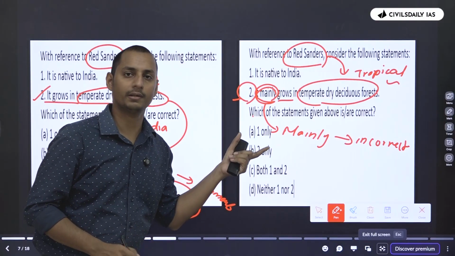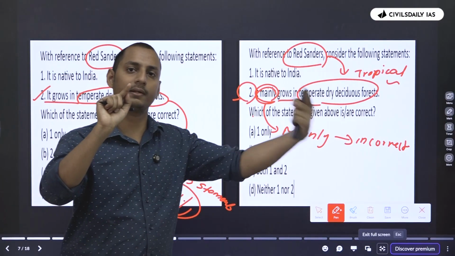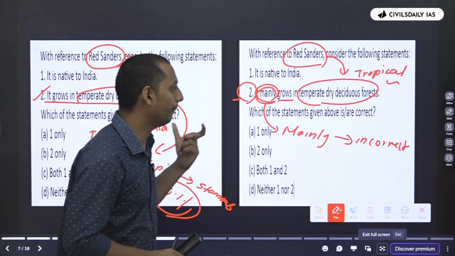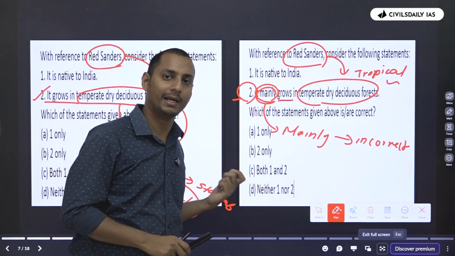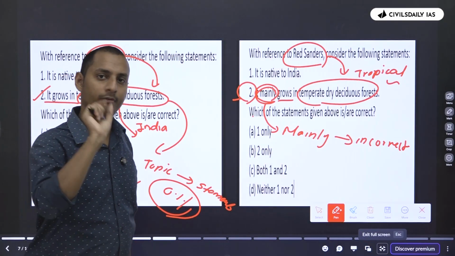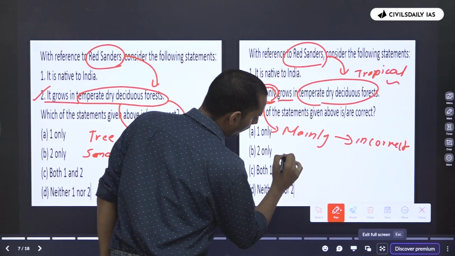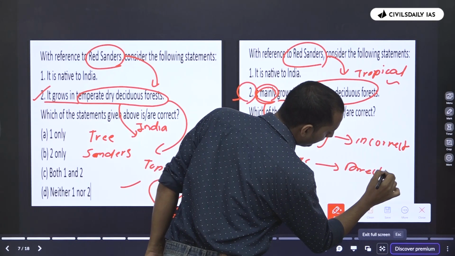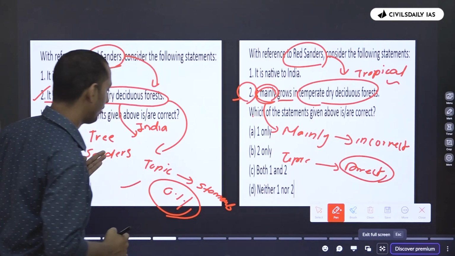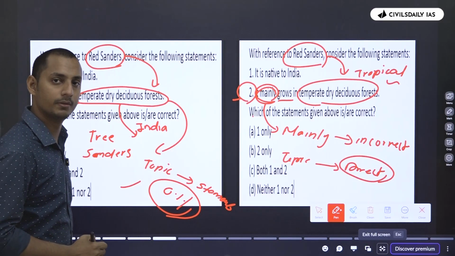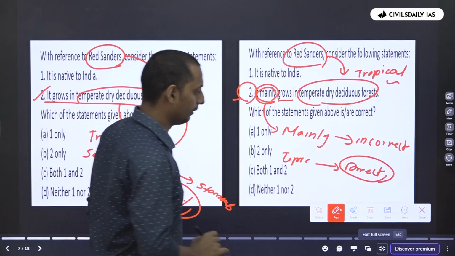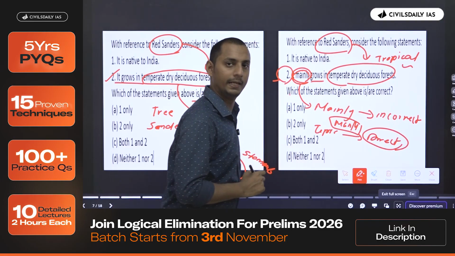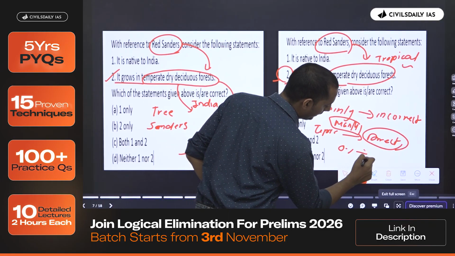Because UPSC can never say that not even a single red sander will be there in any of the temperate dry deciduous forests in India. But UPSC can surely say that it does not mainly grow in the temperate dry deciduous forest, because it grows in the tropical dry deciduous forest. So always remember, when the topic and the statement do not have a direct relationship, you can use our 1% logic. If it does not have a direct relation, UPSC introduces extreme words such as mainly, primarily, in order to eliminate our 1% logic and make the statement incorrect.